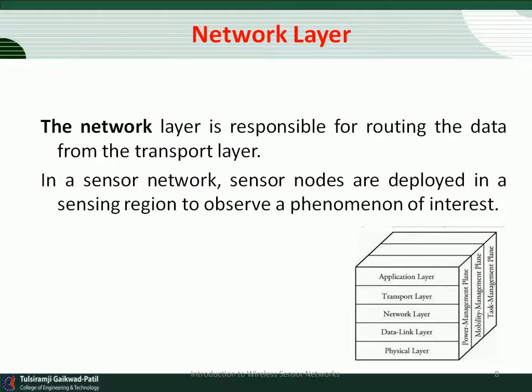long-range wireless communication, or via multiple hops.